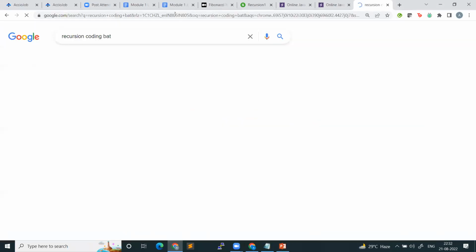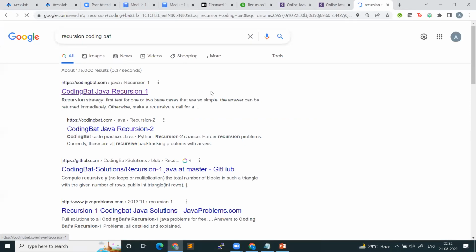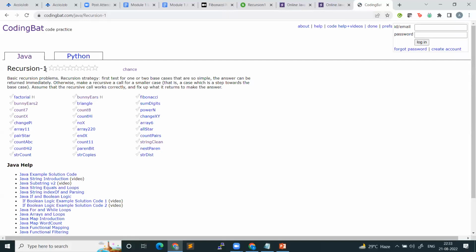So this is a site. I will share the link with you, right? Coding Bat Java, we do it every time. Now it contains recursion one. There is a topic here, right? This contains some simple questions on recursion, so you can also solve some questions on recursion from here. Okay. So today I'll try to take a couple of questions from here.